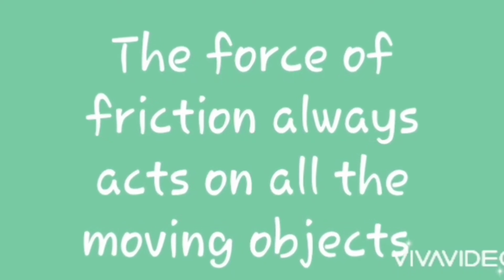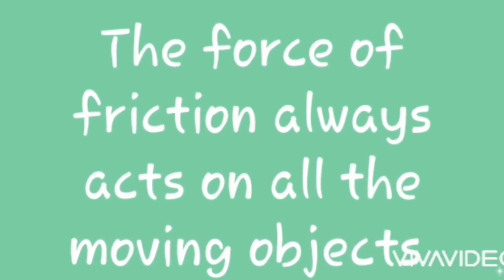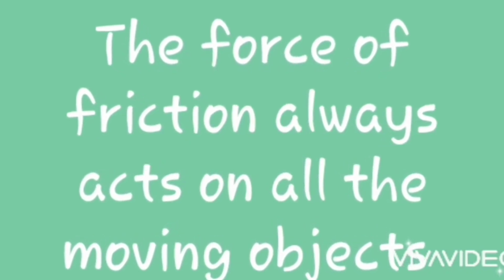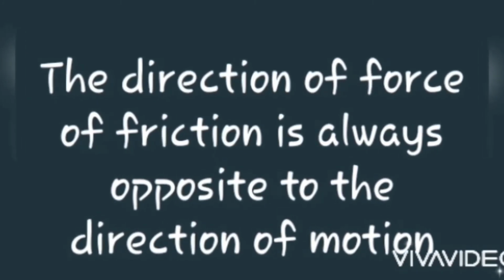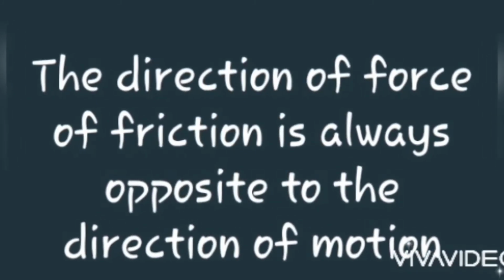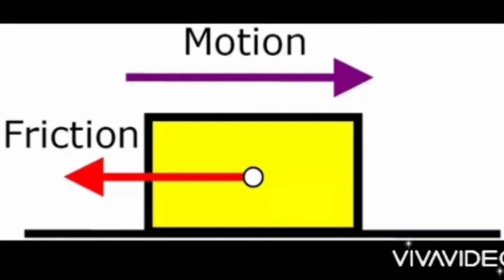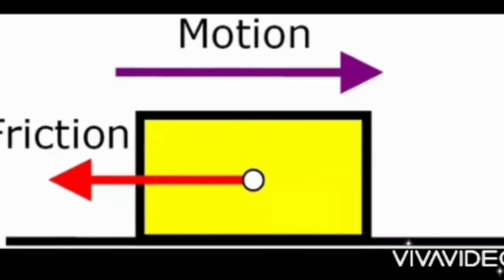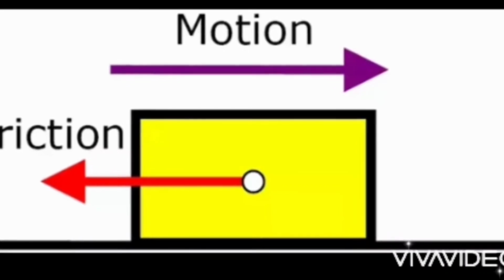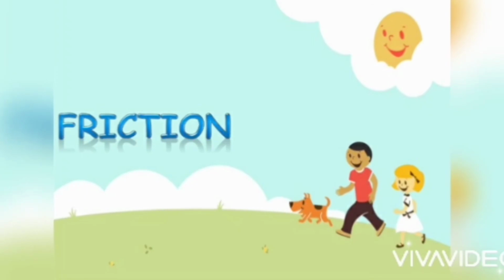The force of friction always acts on all the moving objects. How will be the direction of force of friction? The direction of force of friction is always opposite to the direction of motion.